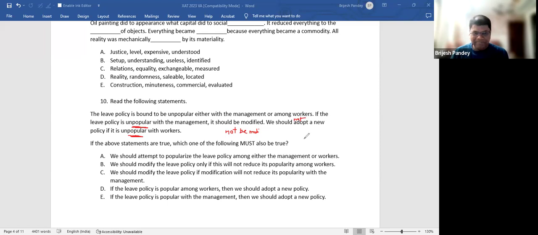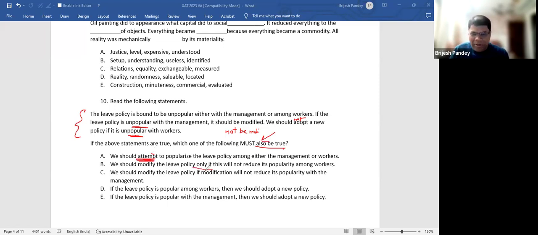Okay? If the above statements are true, which of the following must be true? We should attempt to popularize the leave policy among. Why? Why should you attempt? It's a must be true, right? So if this is true, one of them has to be true. This may or may not be true.